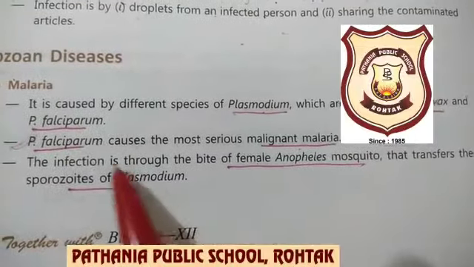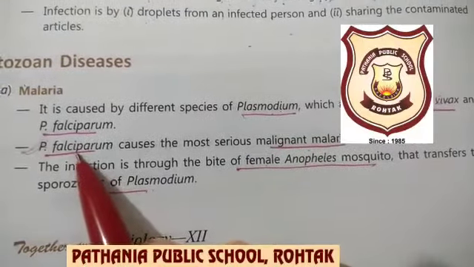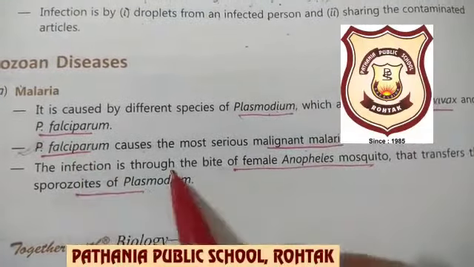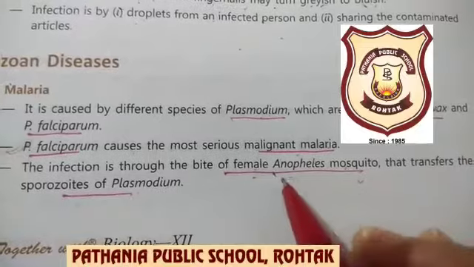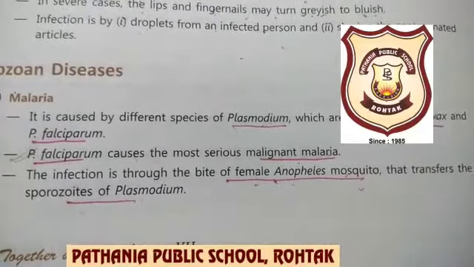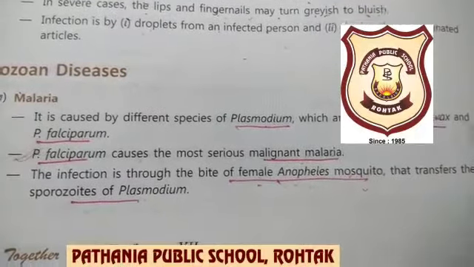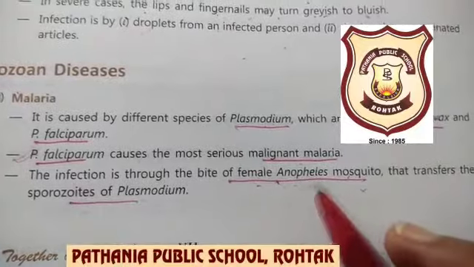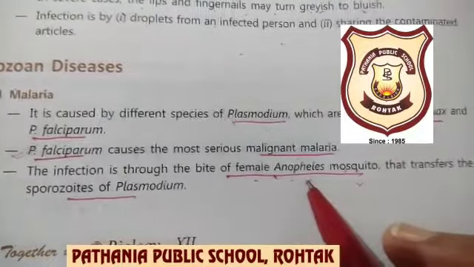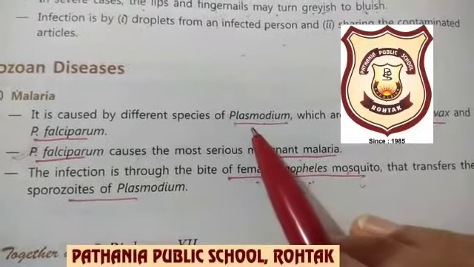Now this Plasmodium actually enters into the human body through a vector, and that vector is the female Anopheles mosquito. It is a common experience that malaria spreads through mosquito, but the mosquito is not the causing agent. It is a vector. The causing agent is Plasmodium.